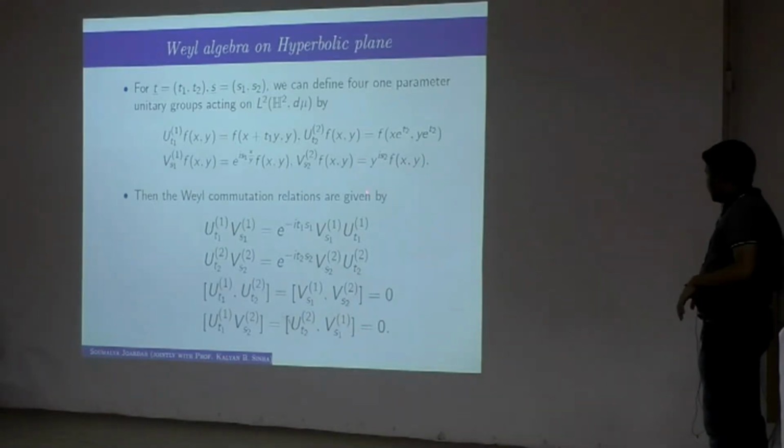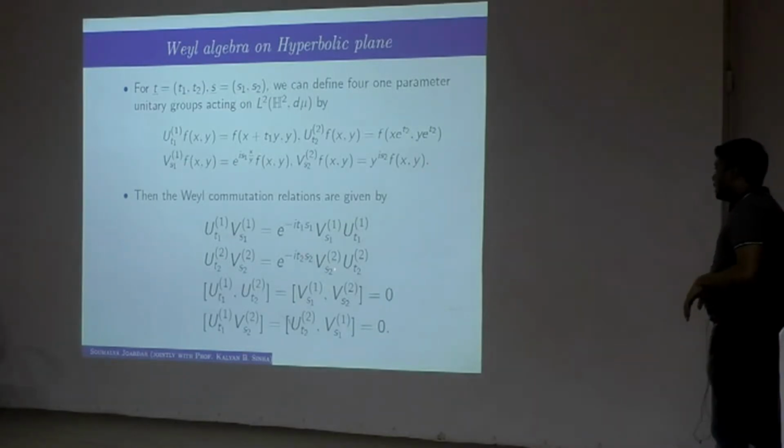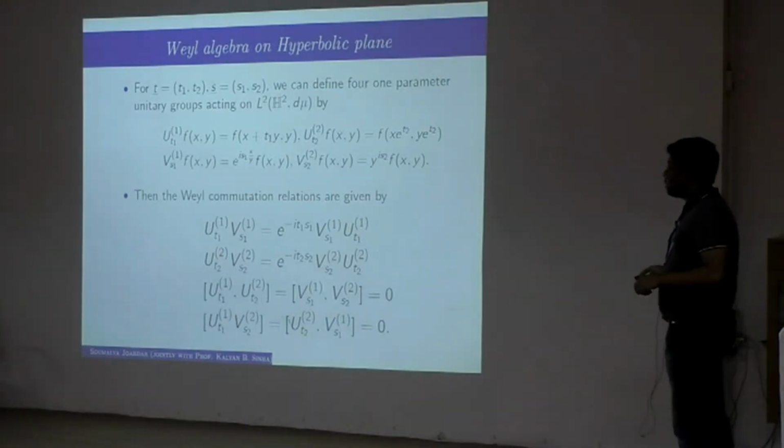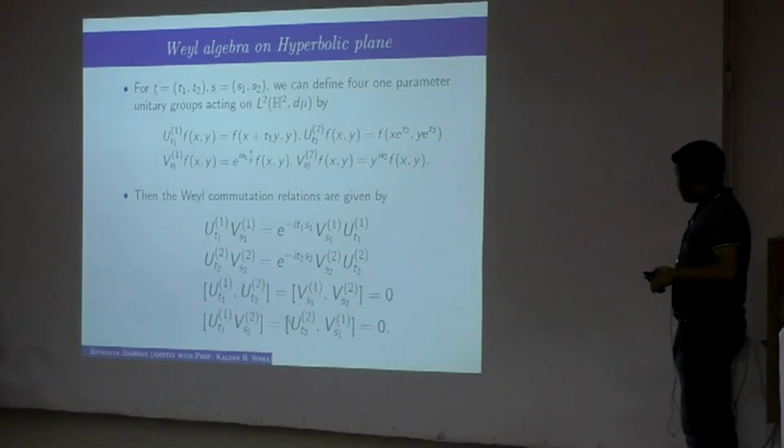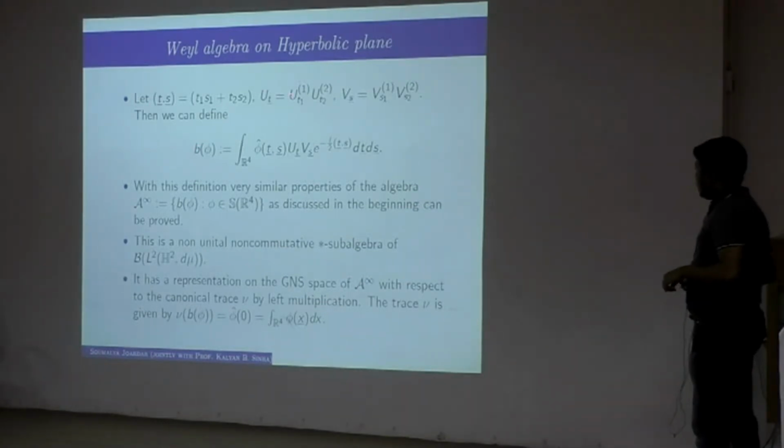One can check that they are conjugate one-parameter groups, meaning that via that unitary you get U2 from V2 and U1 from V1. One can see that the Weyl commutation relation is the same as in the case of R2; if you start from R2, you get the same Weyl commutation relation. Similarly, you can define this for T bar and S bar, where T is (T1, T2) and S is (S1, S2).